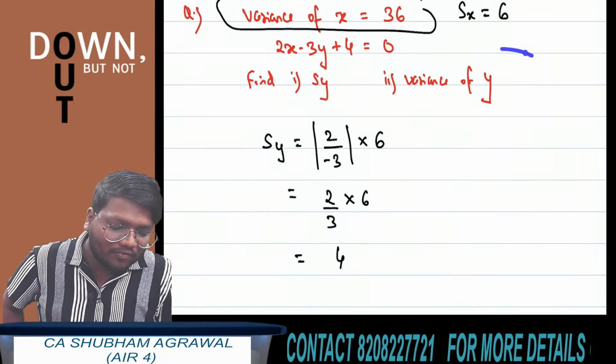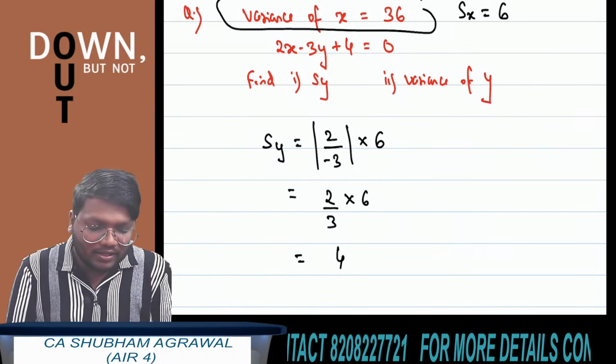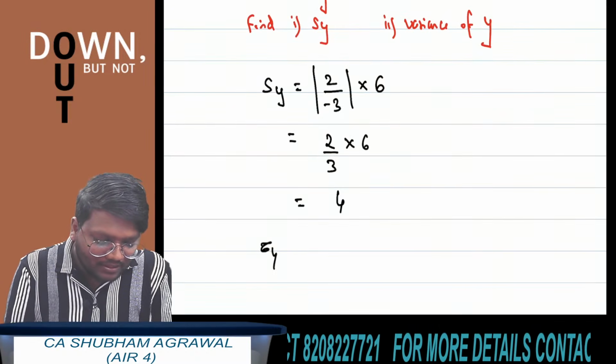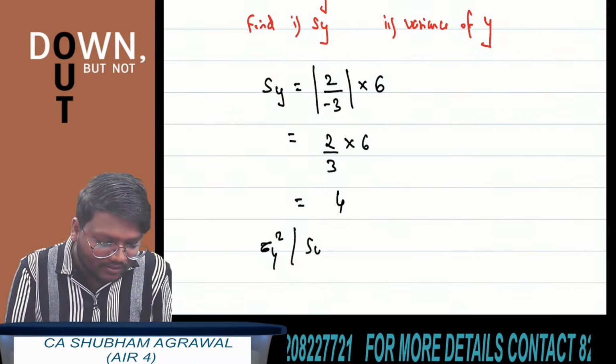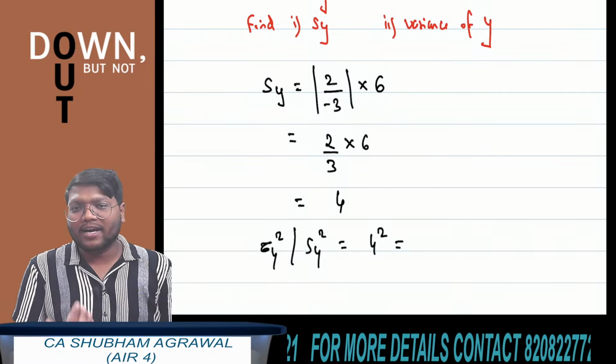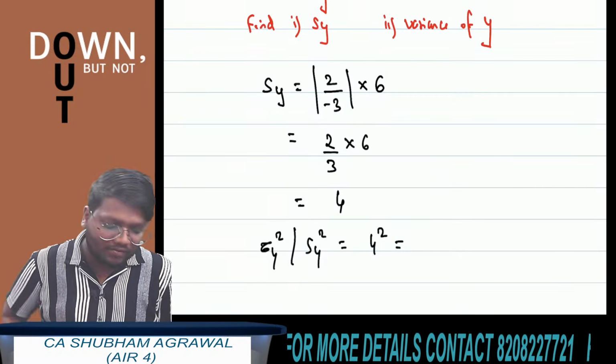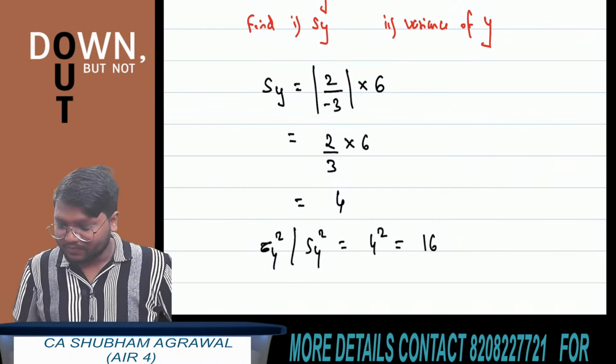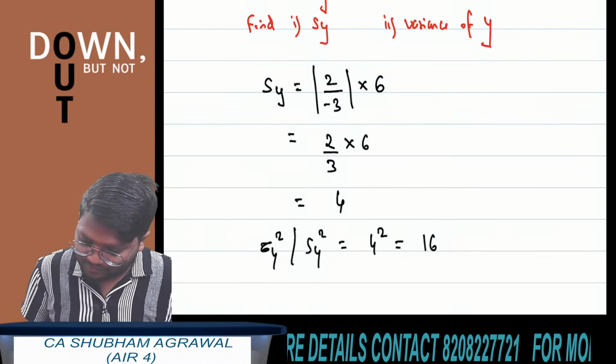Now tell me what is the answer for the second part. Variance of y. Sigma y square, or you can also write it as sy square. What is the answer? 4 square. If we know the value of standard deviation, how to find variance? Variance is the square of standard deviation. So 4 square is 16. Okay, very good. Very good.